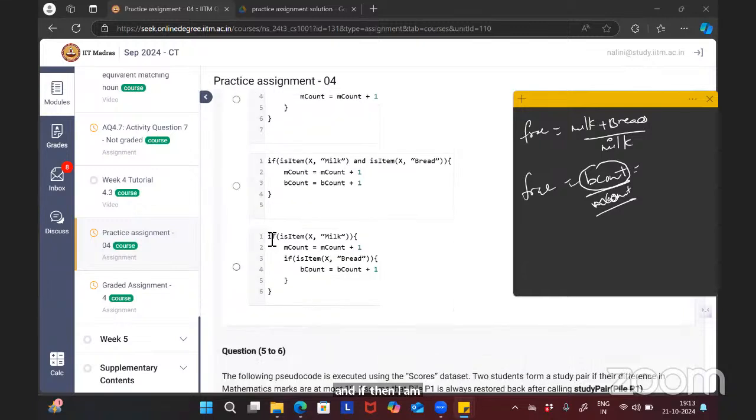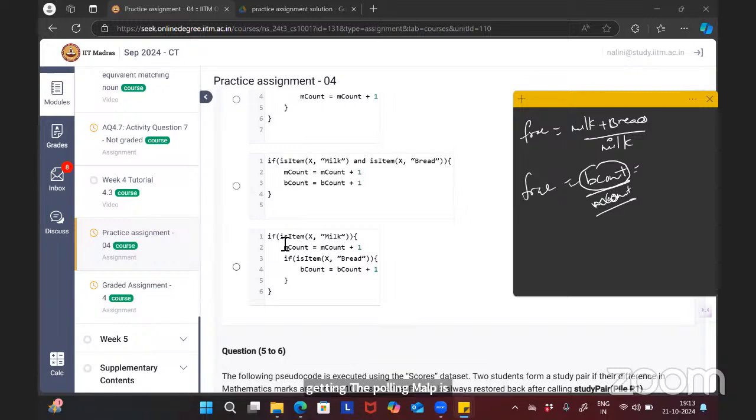So here the fourth option you can see, if is item of X comma milk, if the item is milk, then M count is getting incremented. And if the bread is also there for that customer, then B count is getting incremented. So B count here is getting incremented for both milk and bread. If both milk and bread are present, then only B count is getting incremented. If only milk is present, then M count is getting incremented.